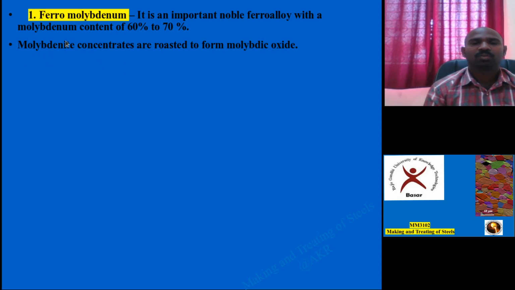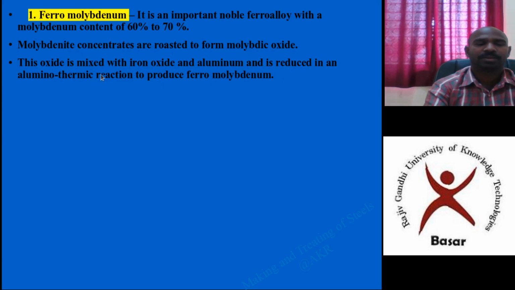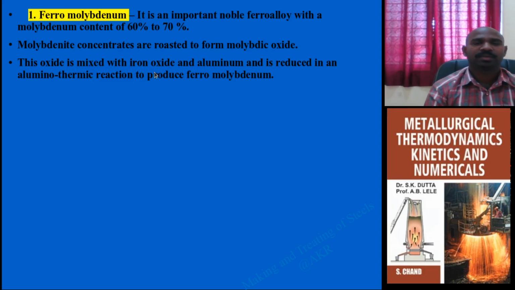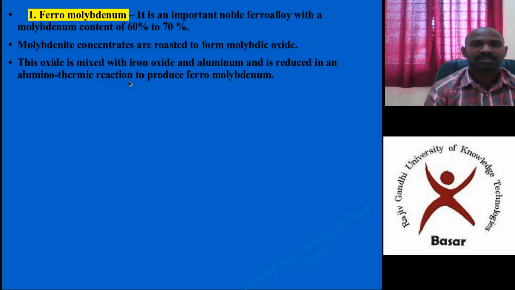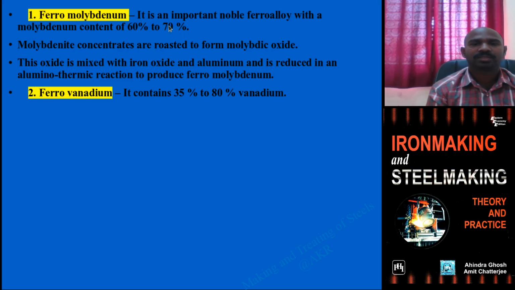Now a point to understand. Molybdenite is the source for molybdenum. This ore, which is in sulfide form, is roasted and converted into molybdic oxide form. This oxide is mixed with iron oxide and aluminium and reduced by the aluminothermic reaction to produce ferromolybdenum using the electric arc furnace only. Remember this point. These are the raw materials, and this is the principal aluminothermic reaction process.